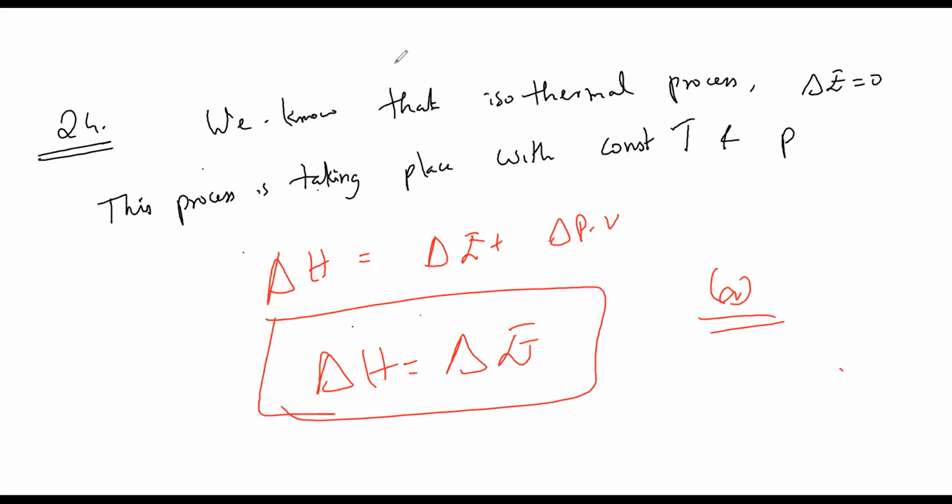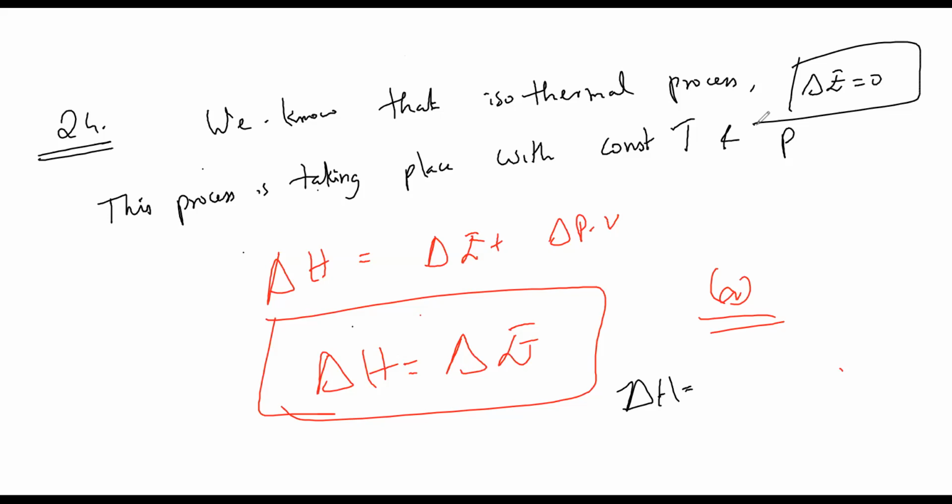See, but here, as I told you, we got multiple answers. Okay, delta H and delta E. This is one of the questions in which there are multiple answers in the options. Delta H is equal to delta E plus P delta V. So delta E is equal to 0, because for an isothermal process, delta E is equal to 0.